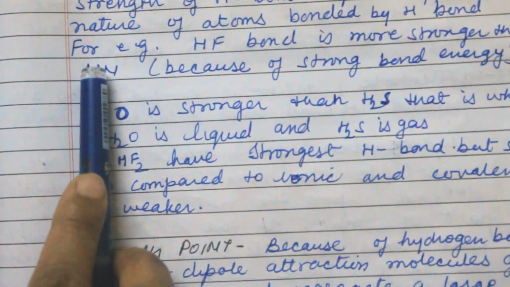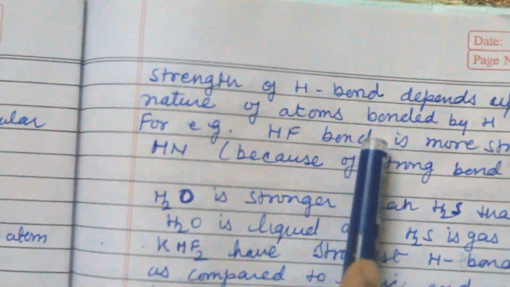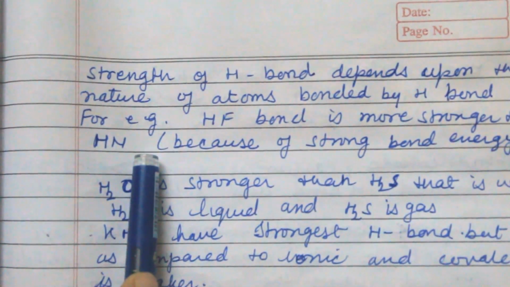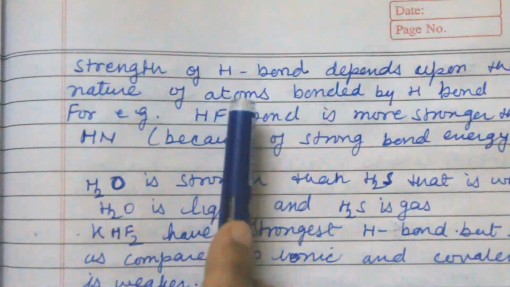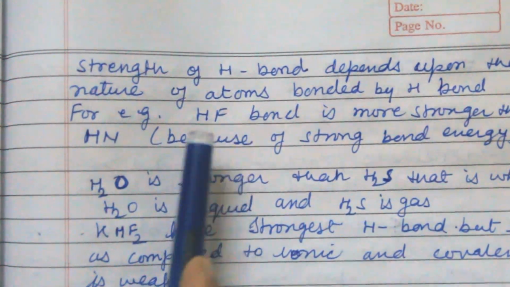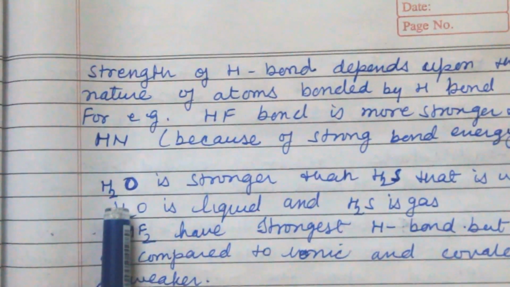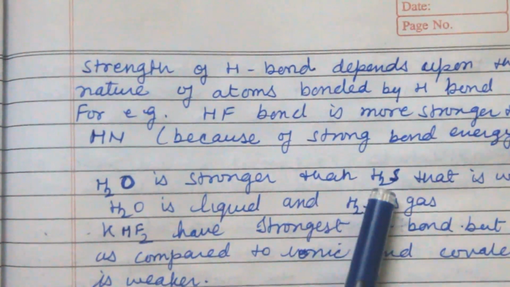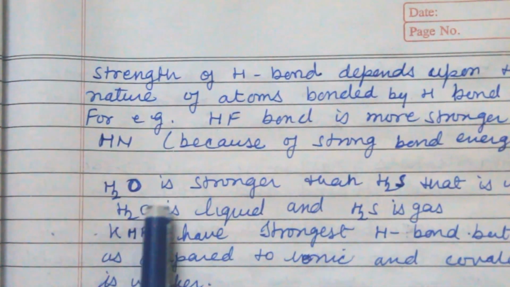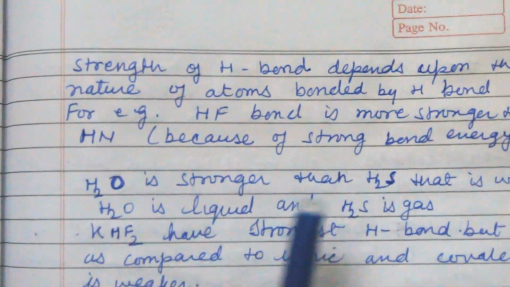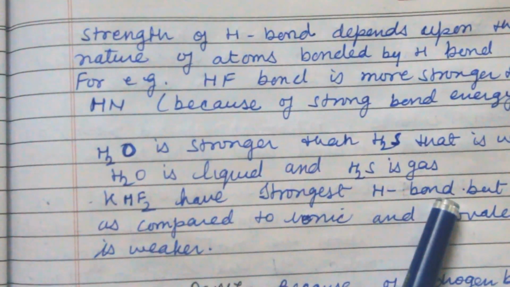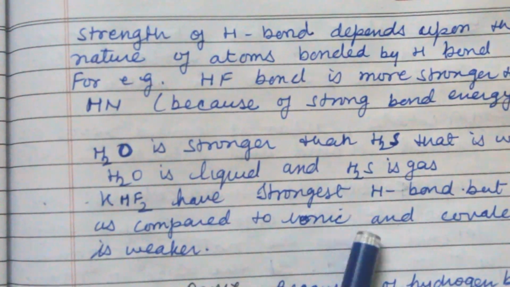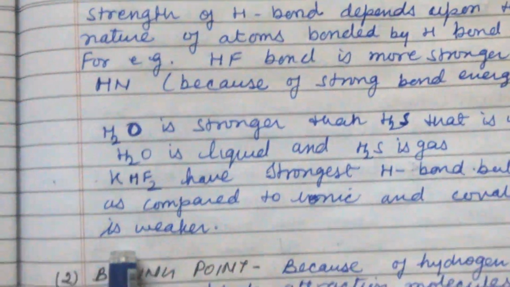For example, the H-F bond is stronger than the H-N bond because of the stronger bond energy. HF has more bond energy as compared to HN. Now water has stronger hydrogen bonding than H2S, that is why water is a liquid and H2S is a gas. KHF2 has the strongest H bond, but still as compared to ionic and covalent bond it is weaker.